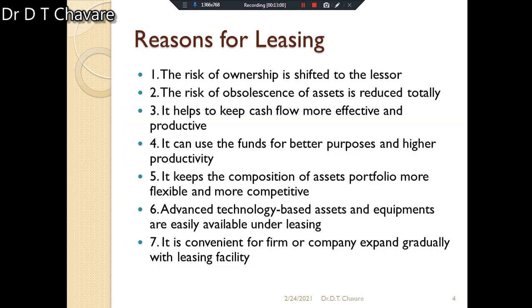Okay. Now, what are the reasons for leasing? Those reasons also we have to understand. Why is leasing taking place? What are the reasons for accepting such a type of lease transaction? Lease finance, though of recent origin, developed rapidly in the last quarter of the 20th century.